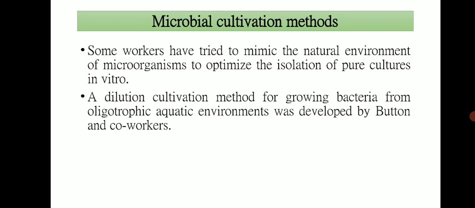Nutrient addition stimulates the growth of some microbes but inhibits the growth of most microorganisms. So in short, the dilution cultivation method can be used as another approach to cultivate so-called unculturable bacteria. These are some of the microbial cultivation methods we have discussed so far.